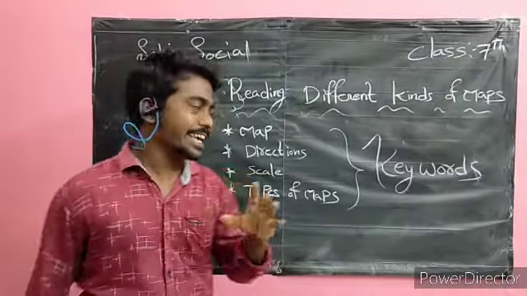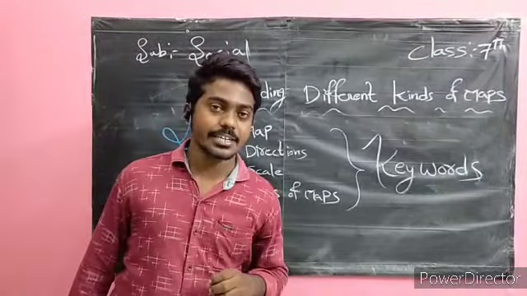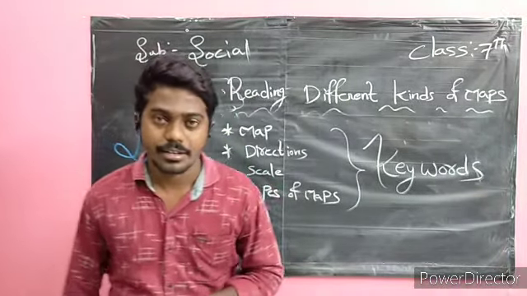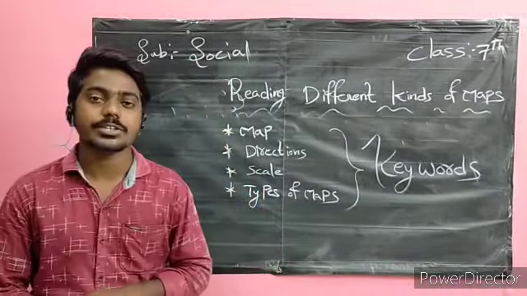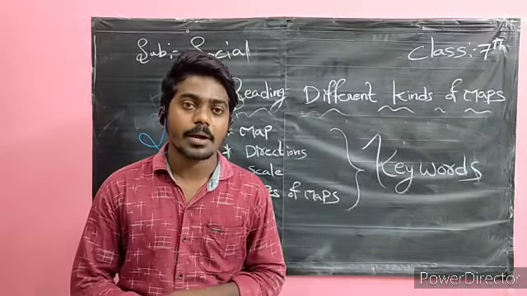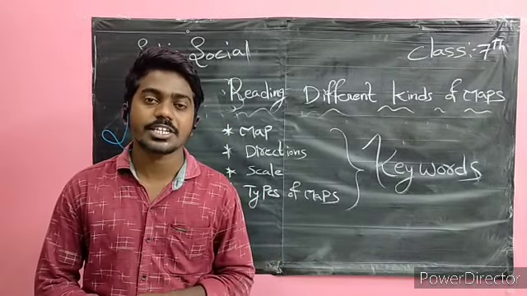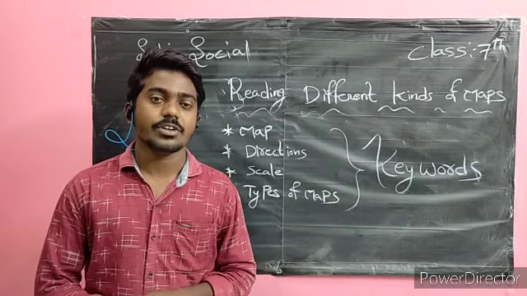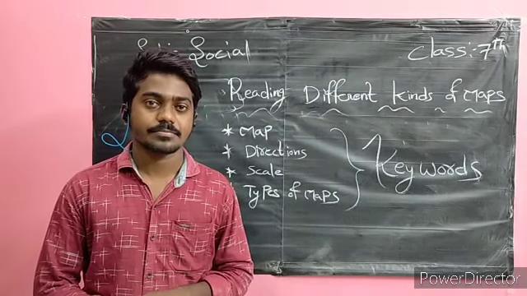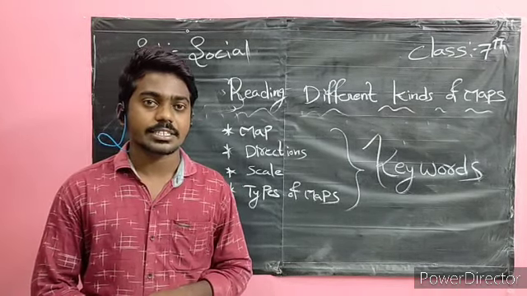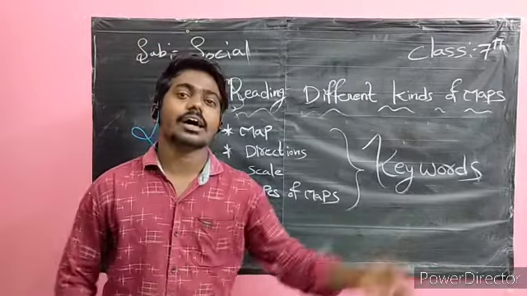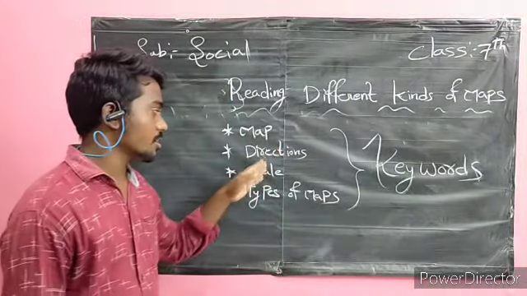These are the keywords we listened to in our class. First of all, we talked about the map. A map is a symbolic representation of different characteristics of the earth which we can draw on a flat surface.